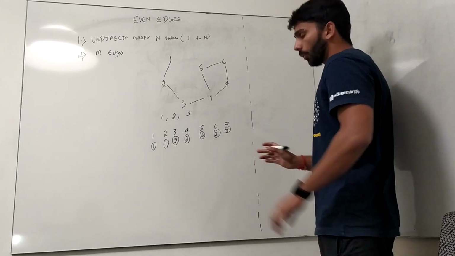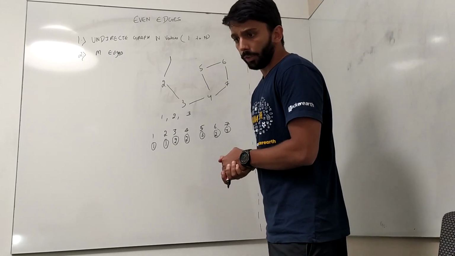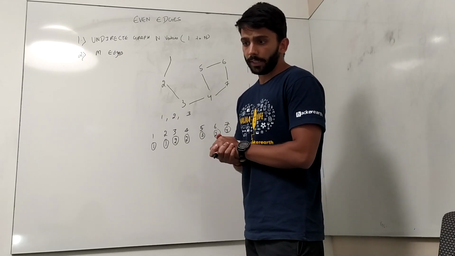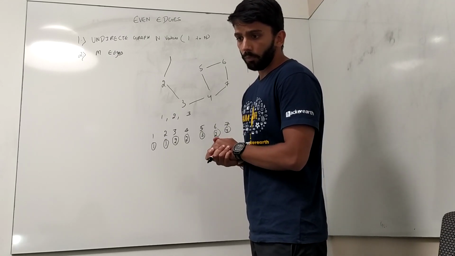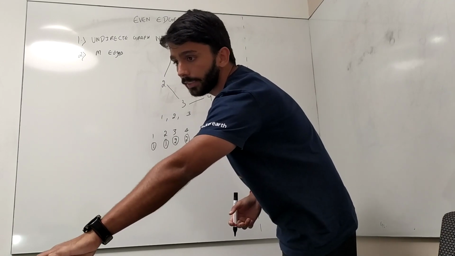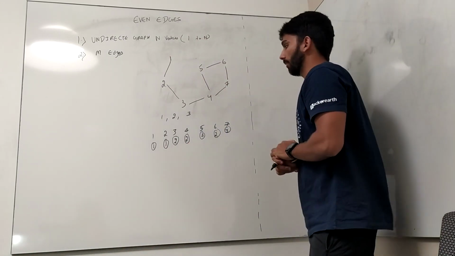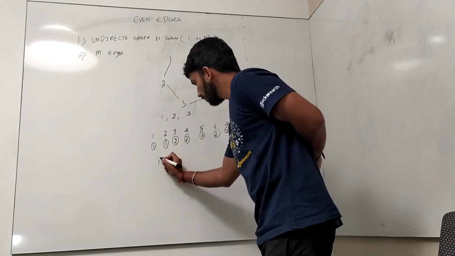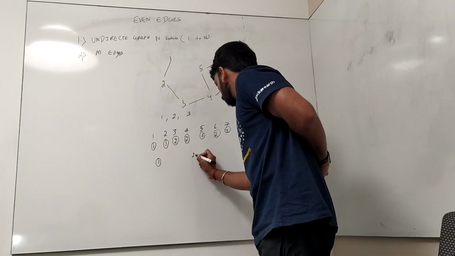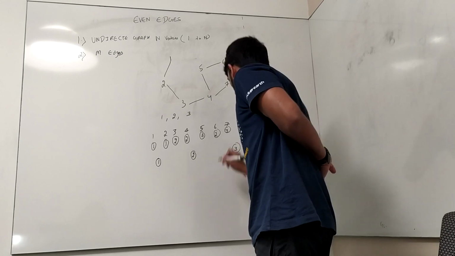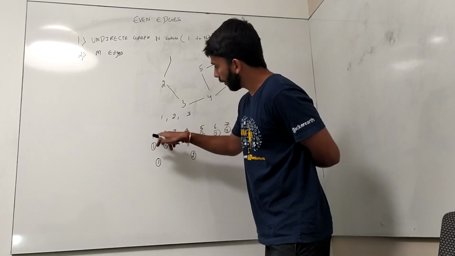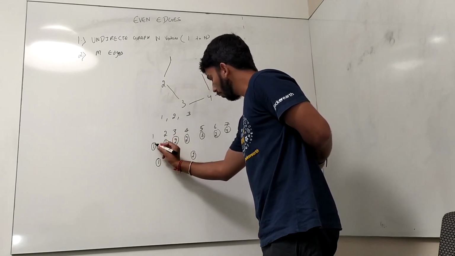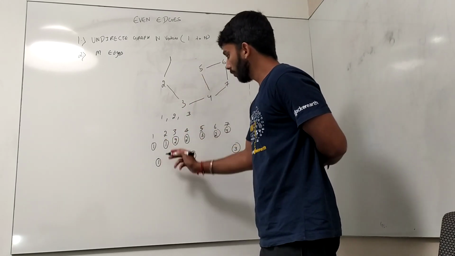Okay. Now what he basically wants to say is that Chef checks all the edges in the graph for an edge connecting vertices u and v. If u and v are both in the ith set, then this edge belongs to the ith subgraph. Okay. So now we create three new subgraphs. The first subgraph is 1, the second subgraph is 2, and the third subgraph is 3. Okay.